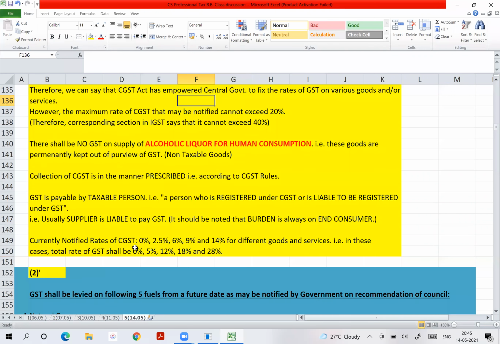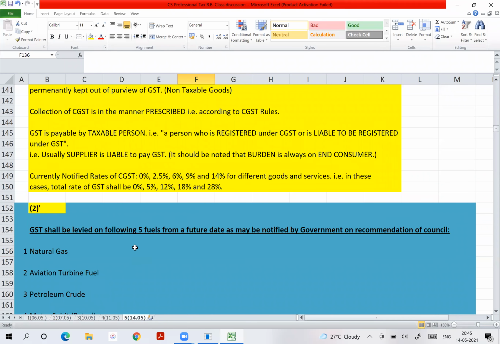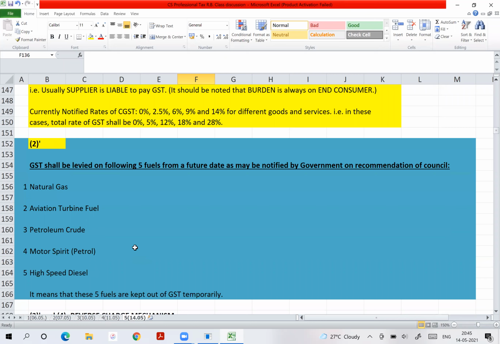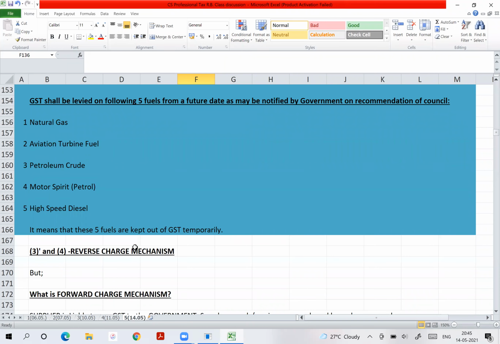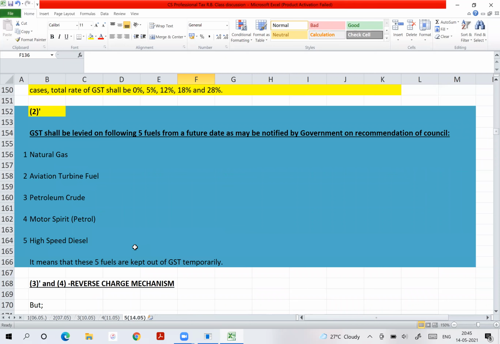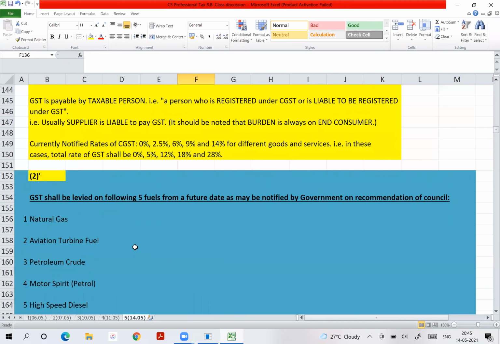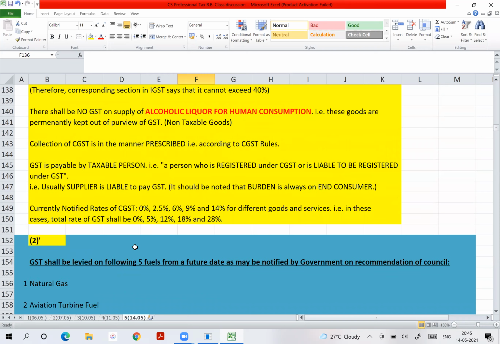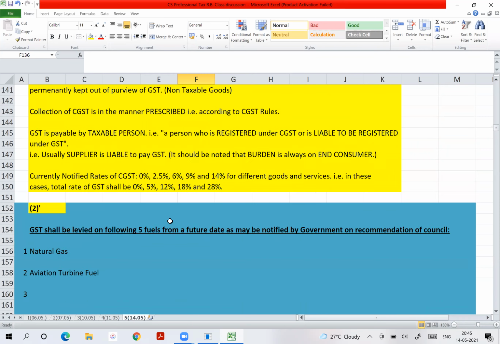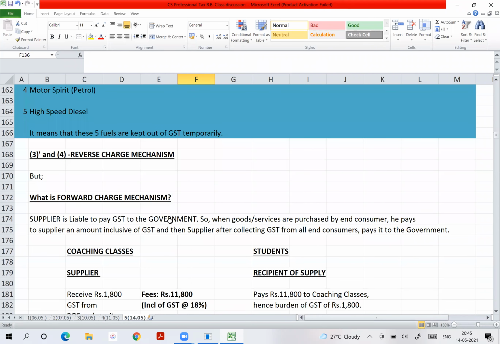Then the value of any supply will be calculated as per section 15 of the CGST Act. And who will be made liable to pay GST to the government? The supplier. But the burden will always be on whom? The burden will always be on the end consumer. So all those things I have given you here systematically.